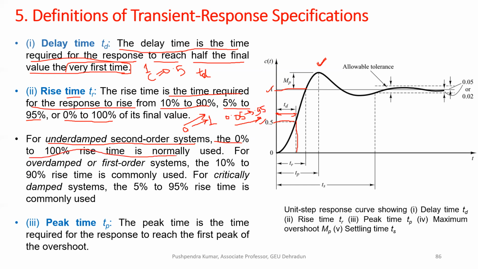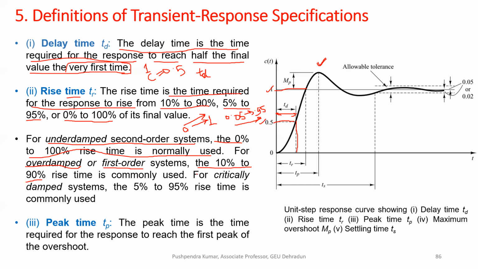For an overdamped system, where damping is too high, the system will nearly behave like a first order system. So for first order and overdamped systems, generally we take the criteria of 10 to 90%. That will be the rise time, when the response goes from 10% to 90% of the final value.